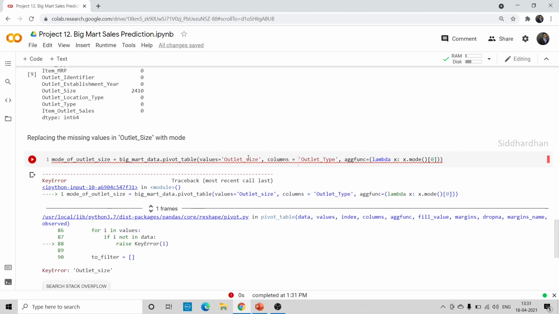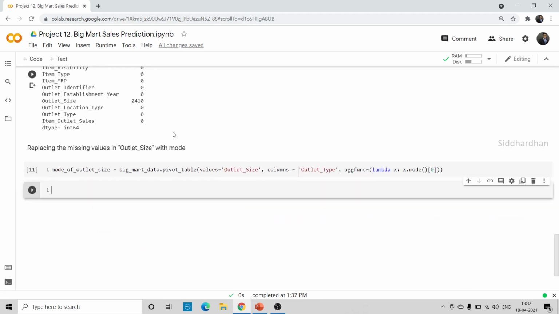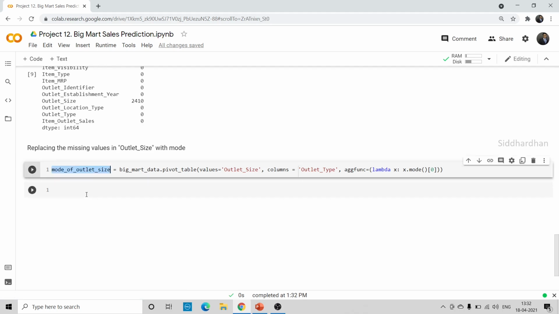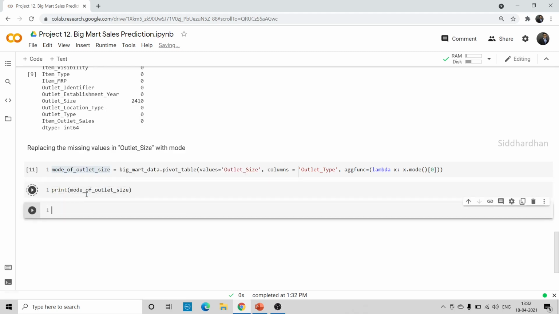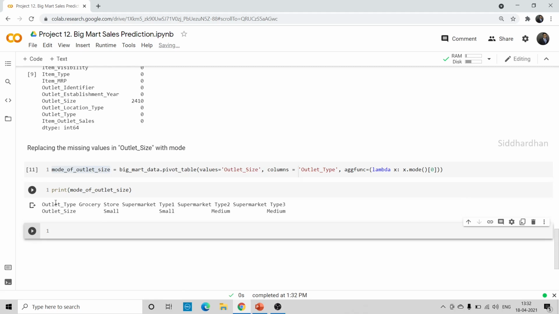Outlet size, so it should be in caps. Yes, because it's given in caps in our data frame. Okay, so now I'm going to print this mode of outlet size. I'll just copy this and print. Okay, so this is the pivot table.